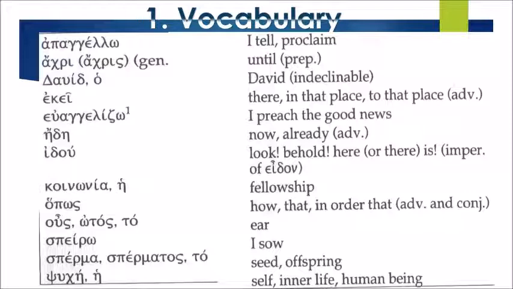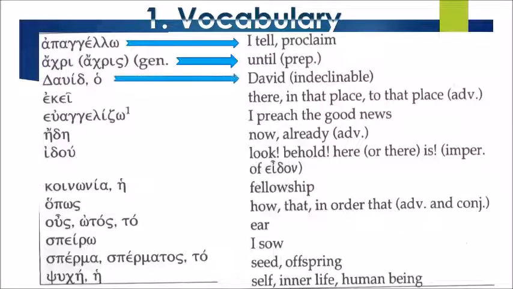Apangello: I tell, proclaim. Archri, or archris: until, a preposition. David: a masculine noun, which means David. It is indeclinable. Ekei: there, in that place, to that place. Adverb.